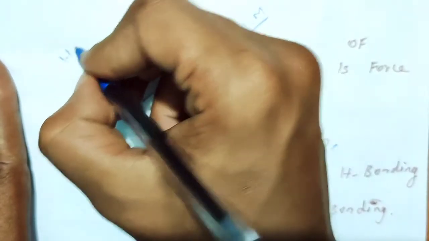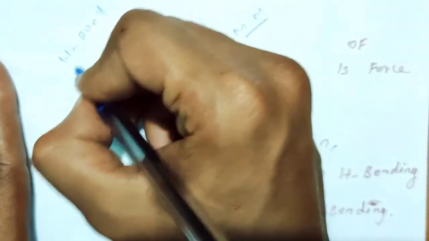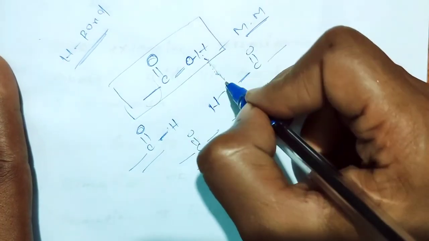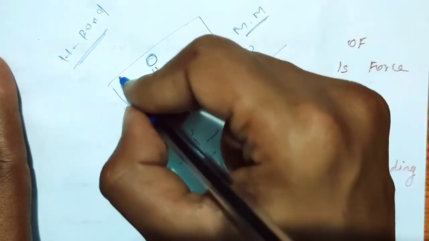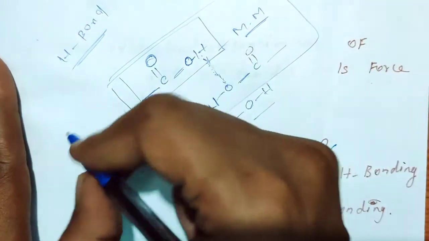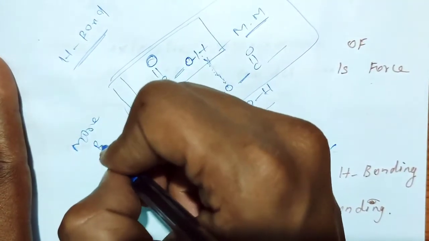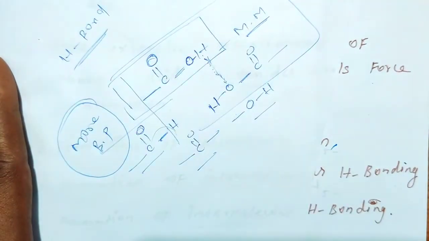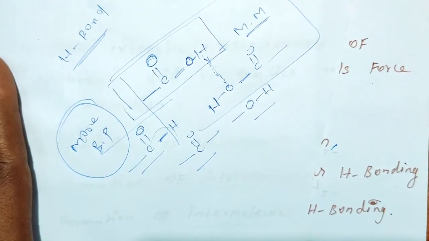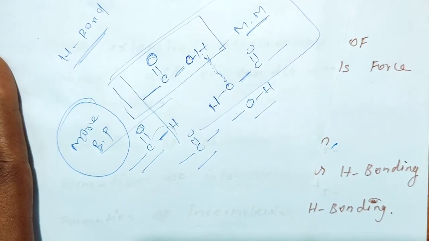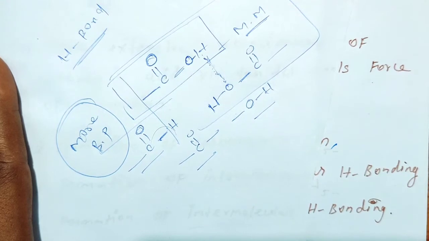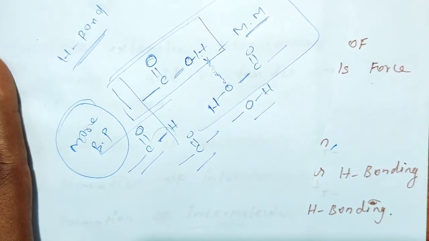The next important factor is hydrogen bonding. Here intermolecular hydrogen bonding takes place. This is a stronger bond, so that's why carboxylic acid has a higher boiling point. So the first factor is that it has more molecular mass compared to ketone, aldehyde and alcohol. The second factor is that it has more strong intermolecular hydrogen bonding compared to ketone, alcohol and aldehyde.